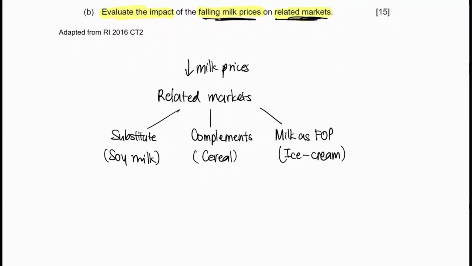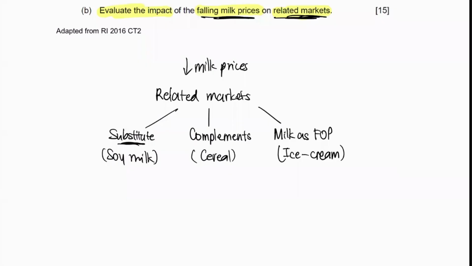So what happens when prices of milk fall, and for the substitute? When the prices of milk fall, there's an increase in the quantity demanded for milk. This is because the price of milk has fallen, so of course quantity demanded will increase. When quantity demanded of milk increases, consumers will switch away from consuming milk substitutes to consuming milk because milk is cheaper, and thus the demand for milk substitutes will fall from D0 to D1.